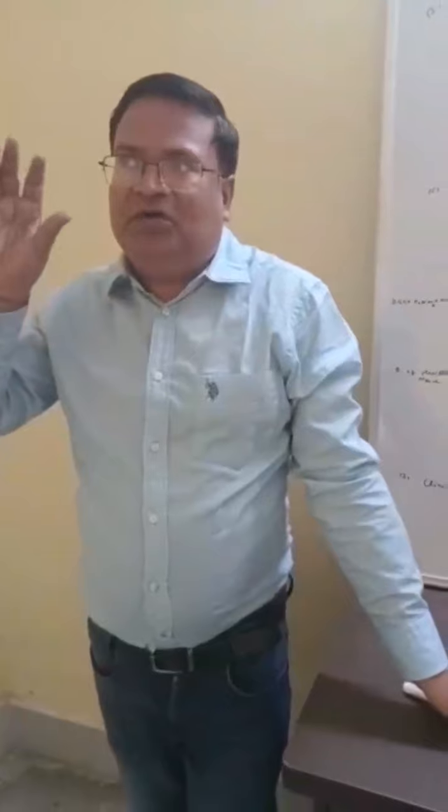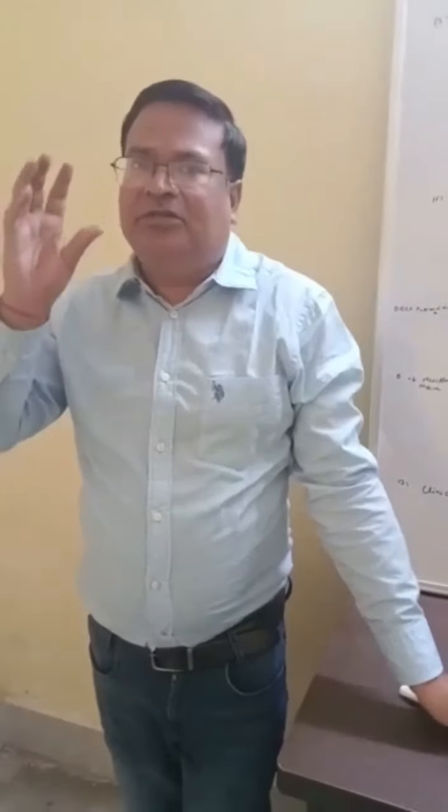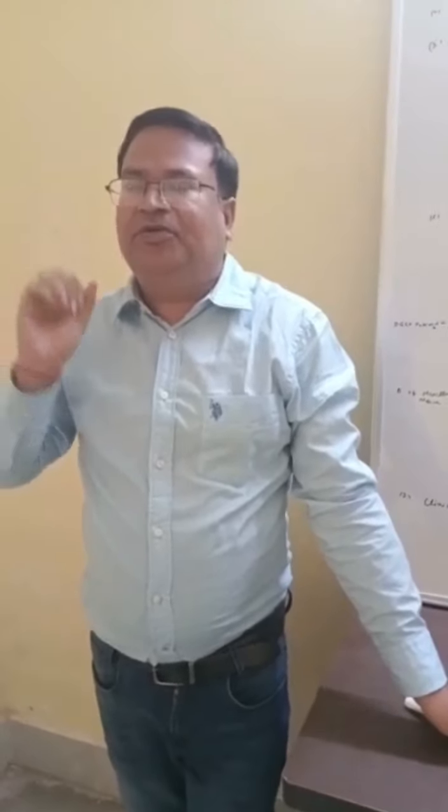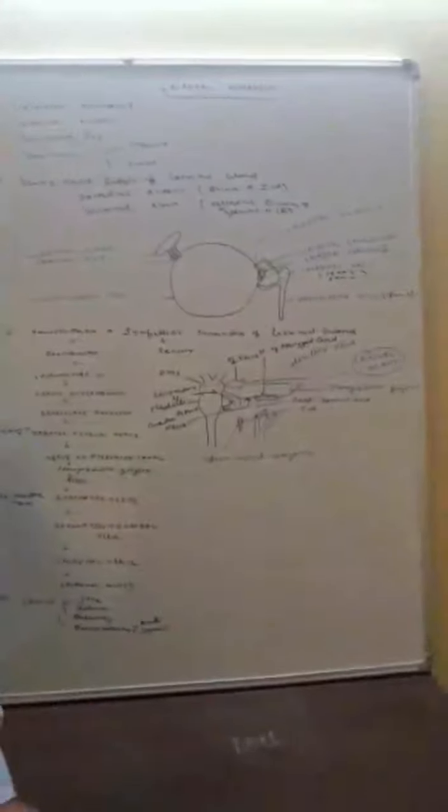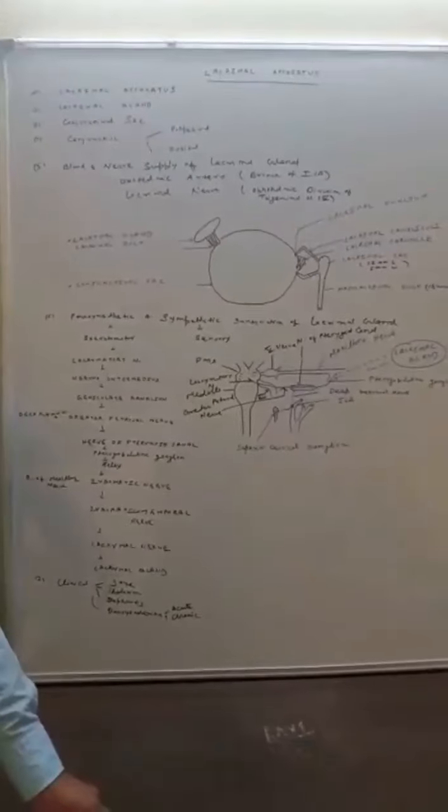It is situated in the lacrimal fossa. If we see the whole skull, the bony orbit is present, and in this bony orbit there will be the lacrimal fossa. This lacrimal gland is situated in the lacrimal fossa at the roof of the bony orbit in the anterolateral aspect, above the eyelid. This lacrimal gland is situated there, and it is a serous gland.